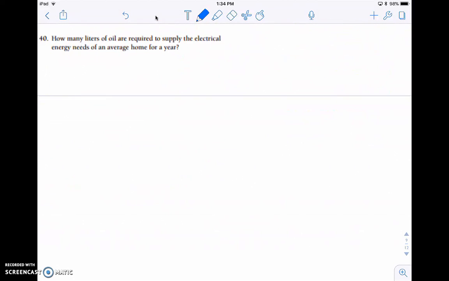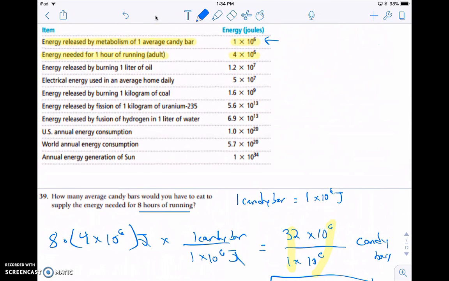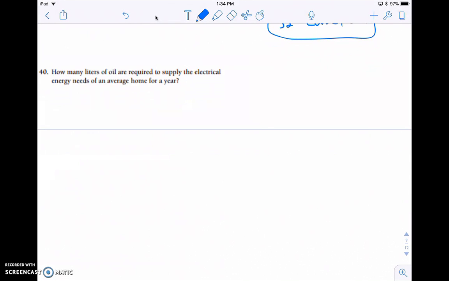So next, how many liters of oil are required to supply the electricity needs of an average home for a year? So if you look up here, the energy released by burning 1 liter of oil is 1.2 times 10 to the 7th joules. The average daily use of energy in a home is 5 times 10 to the 7 joules. Okay, so we get that information, and now we can start to try and make some comparisons.